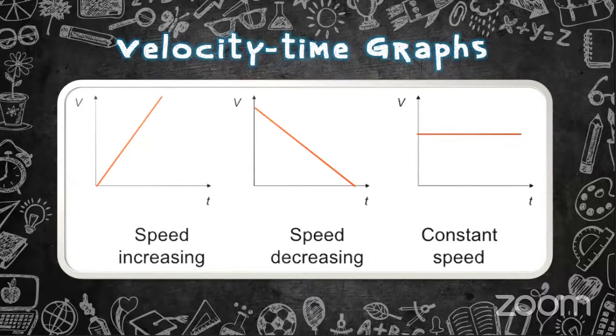Here the graphs are acceleration, deceleration, and uniform velocity. We name these graphs acceleration, deceleration, and uniform velocity because you don't have a curved graph. Do not think about these other things.